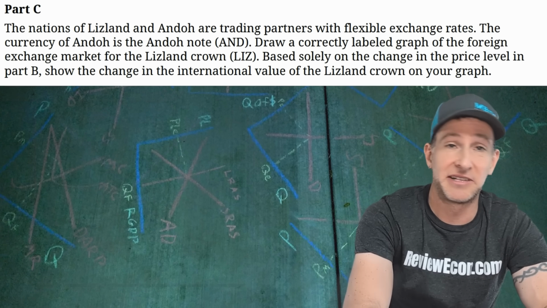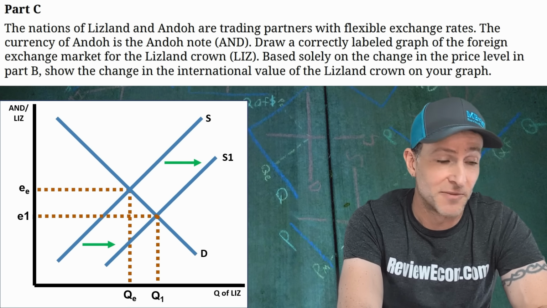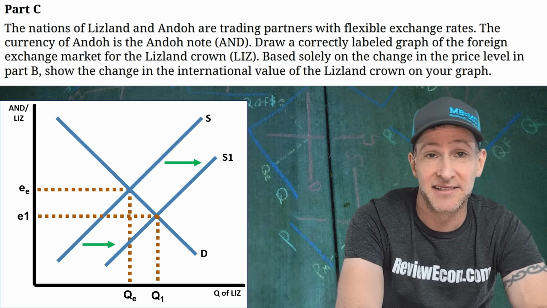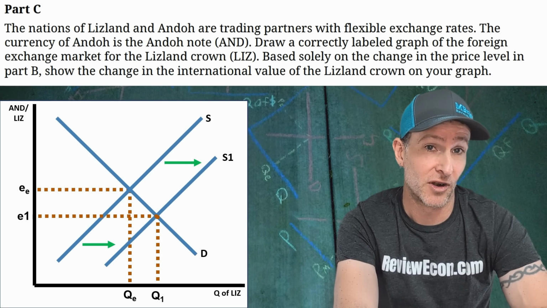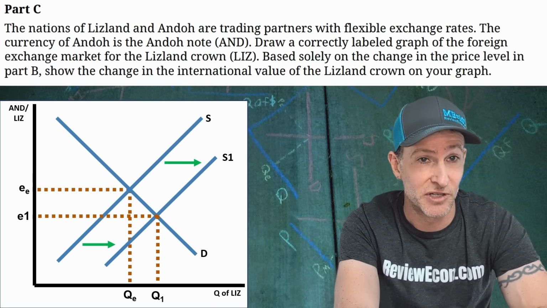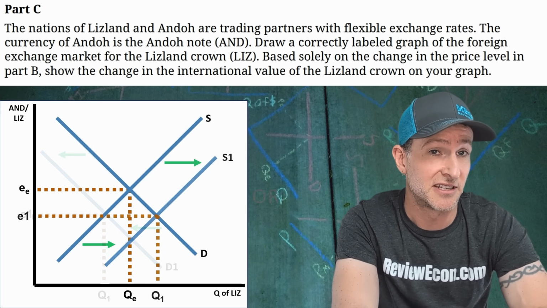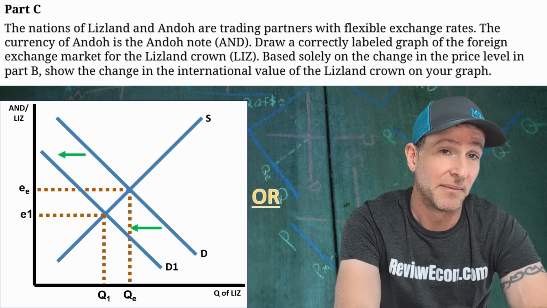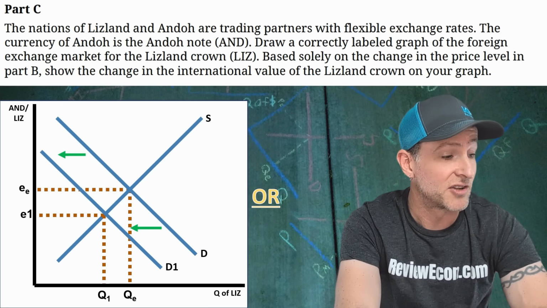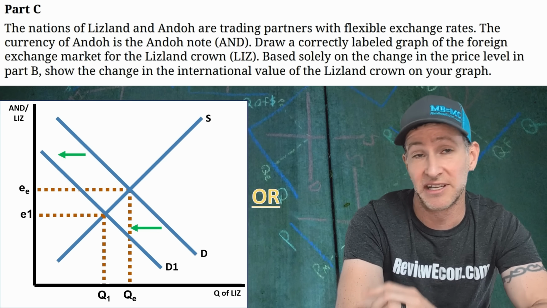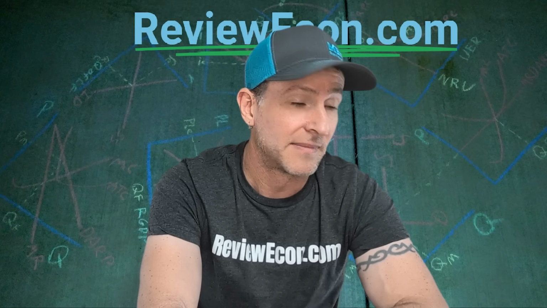So that's going to lead me to my graph here. We have our downward sloping demand curve, upward sloping supply curve. We have a rightward shift of that supply because they are going to be importing more, and that causes the exchange rate to depreciate. I believe you could also have a decrease in demand here because of the decrease in the exports as a result of the higher price level, and that is also going to cause the currency to depreciate. And I think either one of those shifts is going to be acceptable. And there you have it.